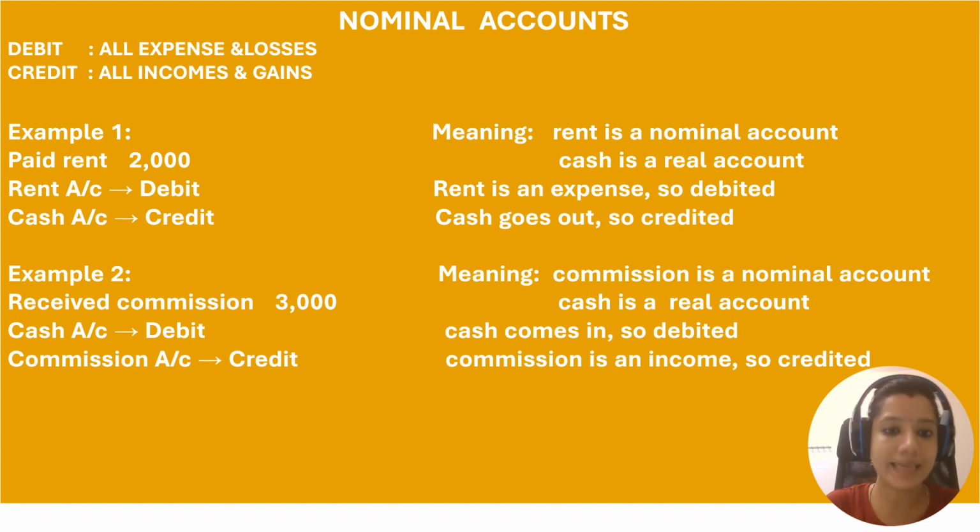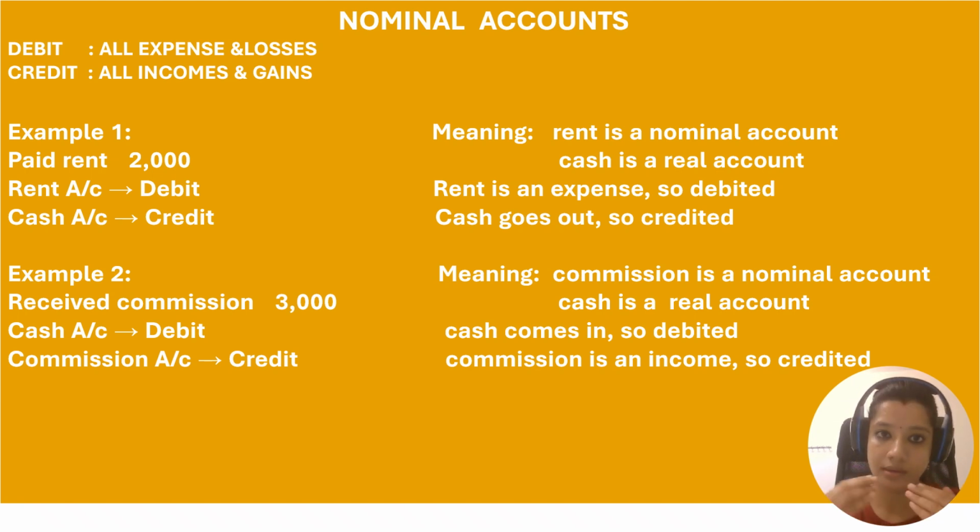Likewise, what is income, and what is gain? Income can be considered as sales revenue, or investment income, like a dividend out of your investment or interest from your fixed deposit. Then what are gains?